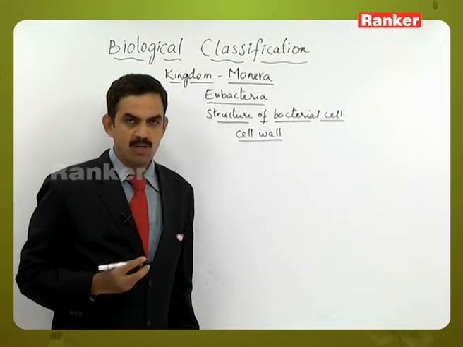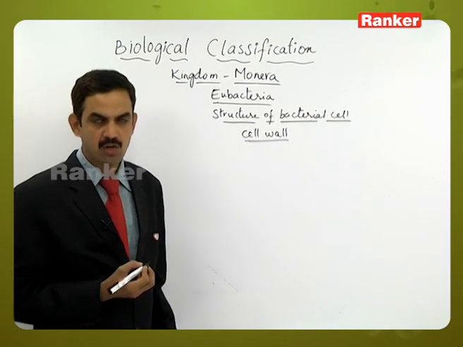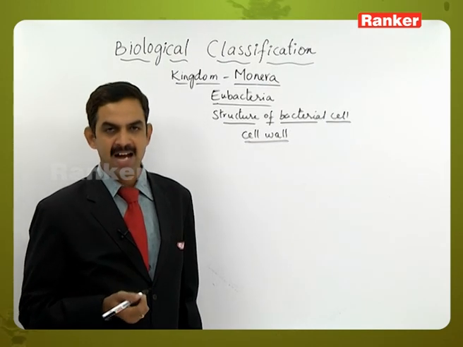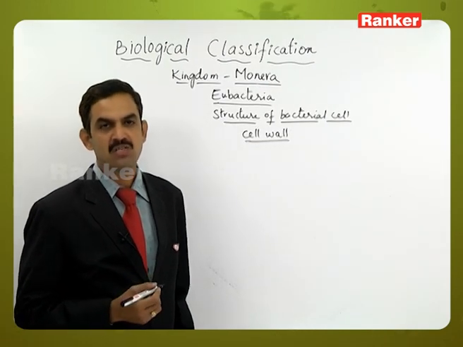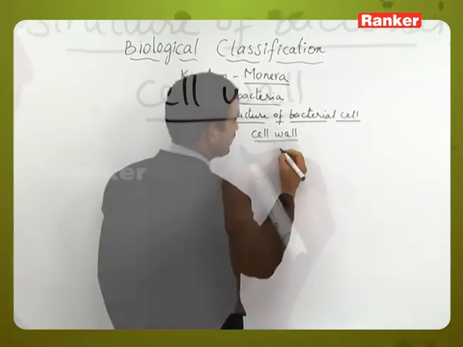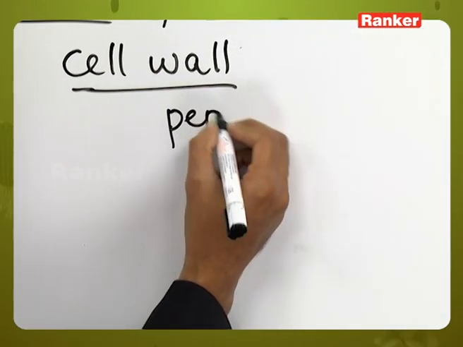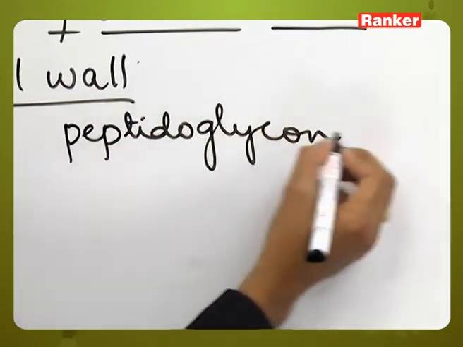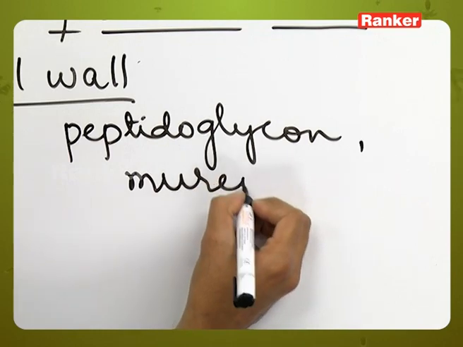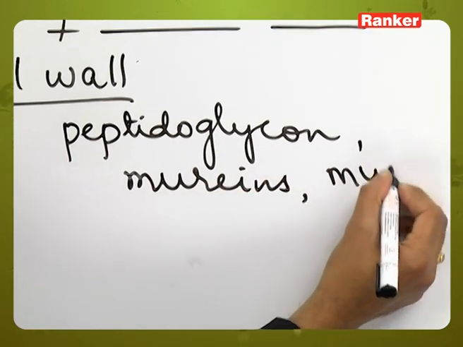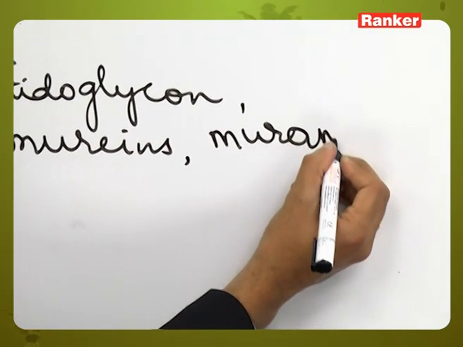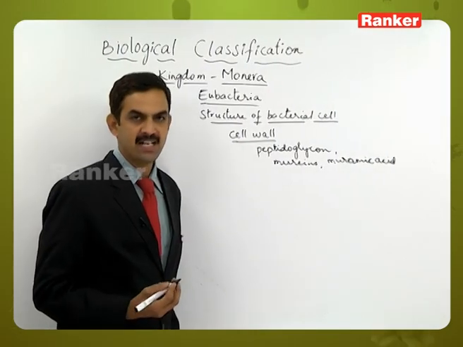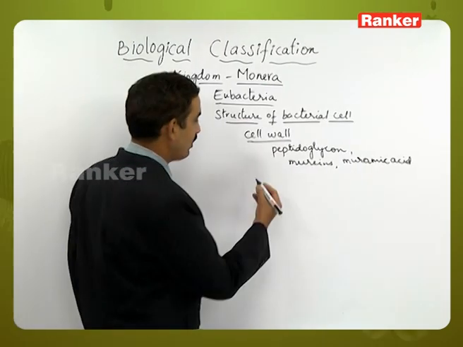Due to the presence of cell wall, bacteria is showing the characteristic feature of plants, but at the same time it is deviating from the plants, because it is not having the cellulosic cell wall, but this cell wall is made up of a chemical called as peptidoglycan or murein, or otherwise we can call it as muramic acid. It is also a type of polysaccharide material.